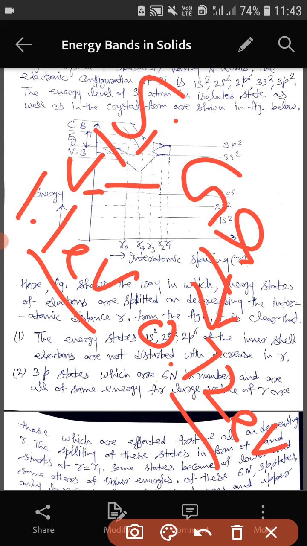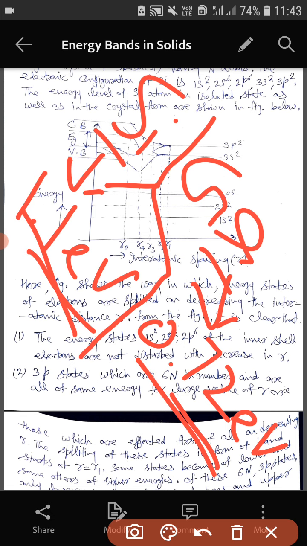This band gap value does depend on the temperature of the semiconductor and also on the doping, which we will discuss in our coming lecture. But in general, the band gap of silicon at room temperature is 1.1 electron volt, and for germanium it is 0.72 electron volt. I hope you have understood this lecture. Thank you.